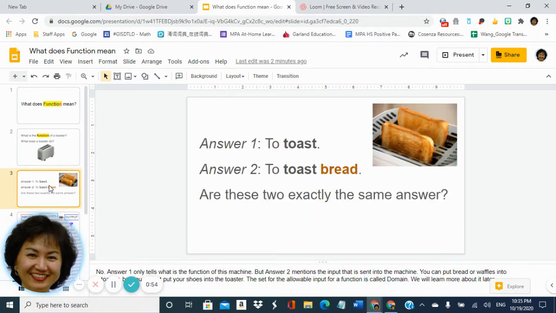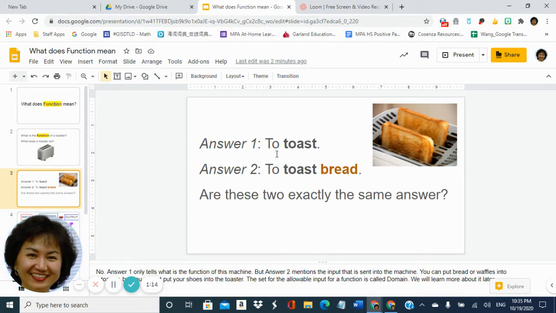When you ask people, what is the function of a toaster? Someone might answer, it's to toast. Someone else might answer, it's to toast the bread. Are these two exactly the same answer?